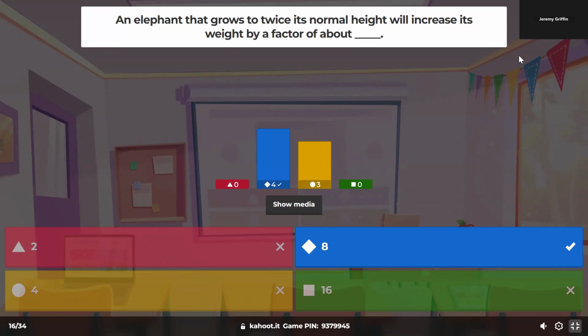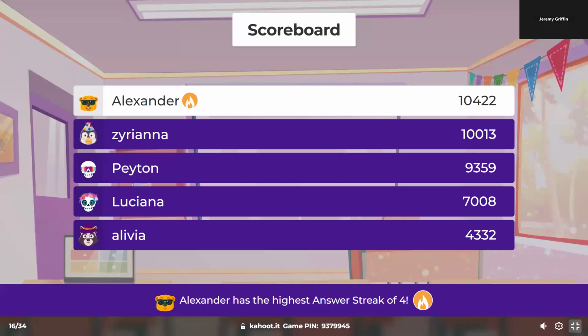Okay. On your final exam a few weeks from now, what if you have an elephant that's 3 times as tall? A 3 times as tall elephant would have an area how many times? What's 3 squared? 9. And would have a volume of how many times? 27, because 3 times 3 times 3. Okay. So take the linear factor, whatever that is, and then put it to some power that corresponds to the question.